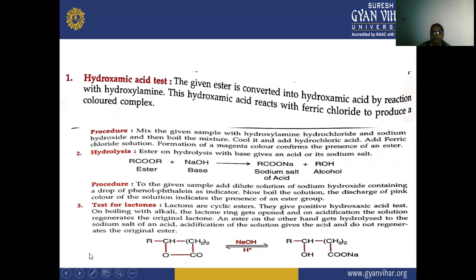Next is the hydroxamic acid test for the ester. The given ester is converted into hydroxamic acid by reaction with hydroxylamine, and the hydroxamic acid reacts with ferric chloride to produce a colored complex. So in this, mix the given sample with hydroxylamine hydrochloride and sodium hydroxide. Then boil the mixture, cool it, add hydrochloric acid and ferric chloride solution, and there is a formation of magenta color that shows the presence of an ester. But in case of the amide, it shows a violet color that shows the presence of the amide.